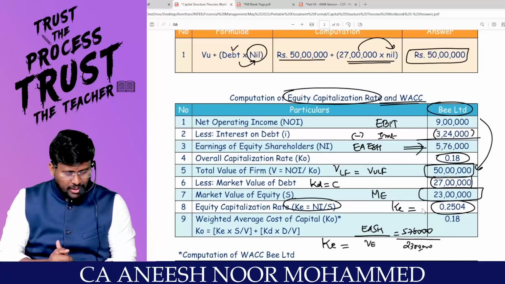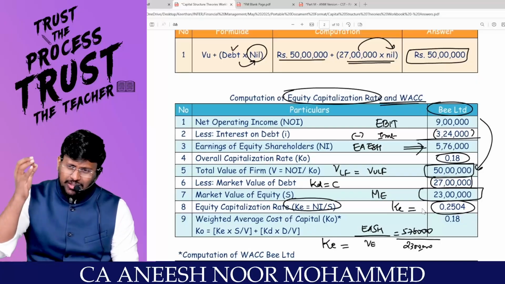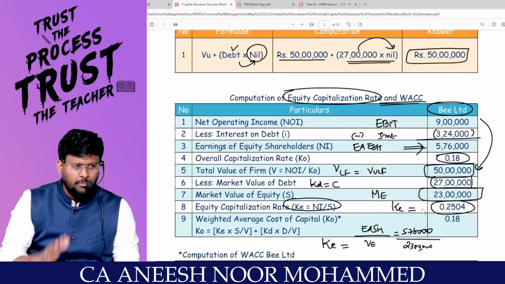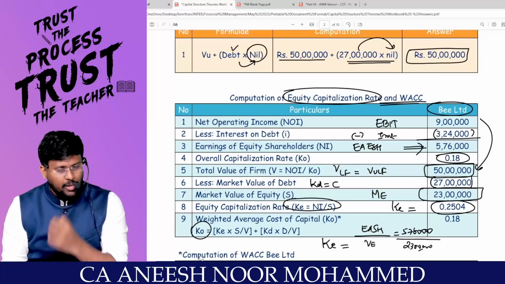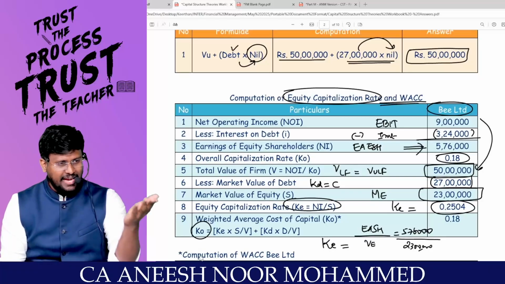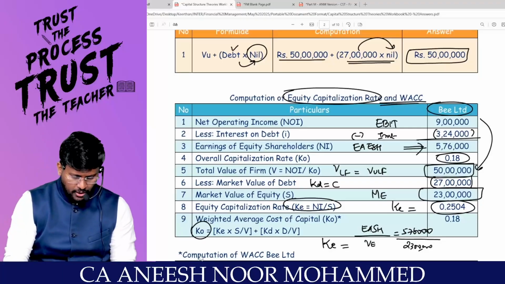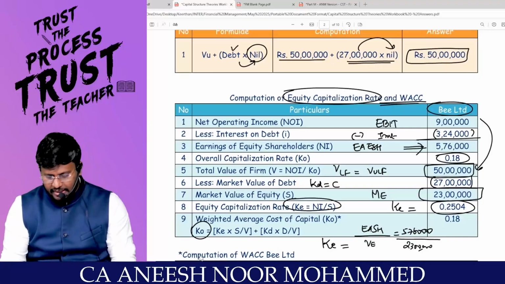But my dear lovable students, the KO of the unlevered firm and the KO of the levered firm will be one and the same. How to calculate the KO? You can calculate the KO by EBIT divided by value of the firm. What is EBIT? 9 lakhs. What is the value of the firm? 50 lakhs. So 9 lakhs divided by 50 lakhs into 100 comes to 18% is the KO.